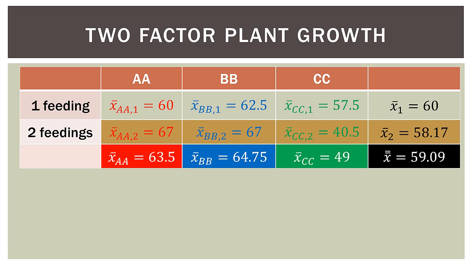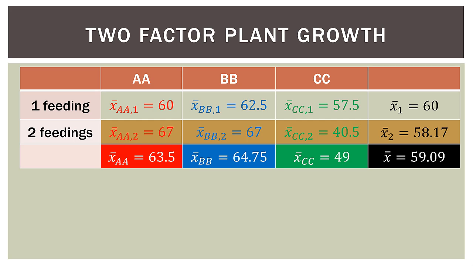Now go over to BB. We have 64.75. So again, here, all 16 plants, whether they were fed once or twice, are in that mean. So 64.75. Now go over to CC. So all 16 plants that got food CC, 1 and 2 feedings, had a mean of 49. Now if you look at those 3 means, what kind of stands out to you? What should sort of stand out is that the mean for CC is significantly lower than the means for AA and BB. So keep that in the back of your mind as we go.